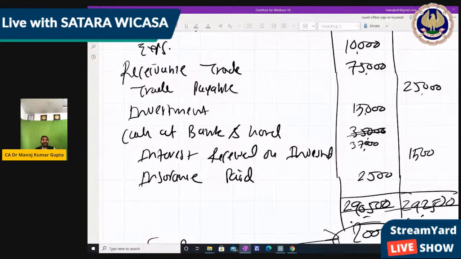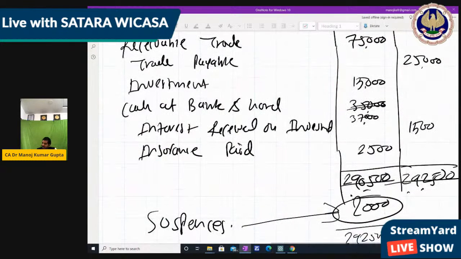But if the balances are given, maybe it's possible that the account does not tally. Then we have to write the suspense, right? But if we are making the account from the beginning, that is general entry and ledger, then it's our responsibility to make that tally. Clear? So now here it's 37,000, then it becomes 292,500. So here the account is tally, no need for suspense. Is it clear? So cash at bank and hand is 37,000, but we have written 35,000. That's why the account does not tally. That's why the trial balance does not tally.